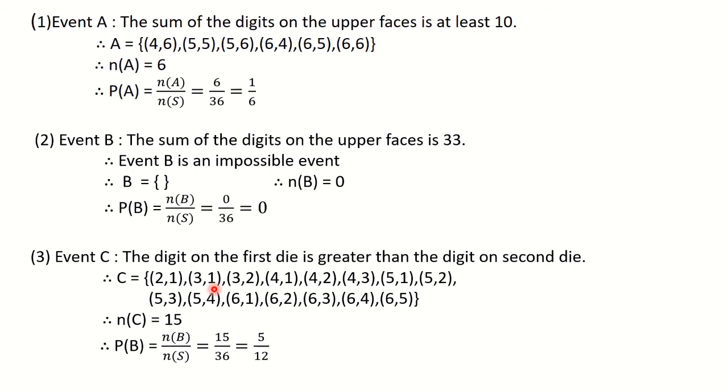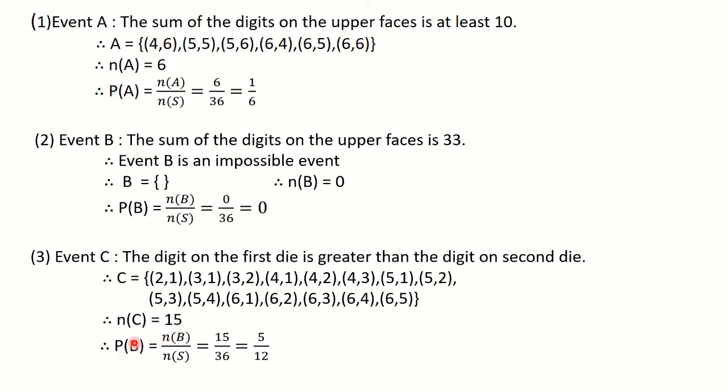From the third line, you will have (3,1) and (3,2). Fourth line, you will have (4,1), (4,2), (4,3). Fifth line, you will have (5,1), (5,2), (5,3), (5,4). And for the sixth line, you will have 5 sample points, that is (6,1), (6,2), (6,3), (6,4) and (6,5). If you count them, you are going to get 15. So n of C is equal to 15 here.